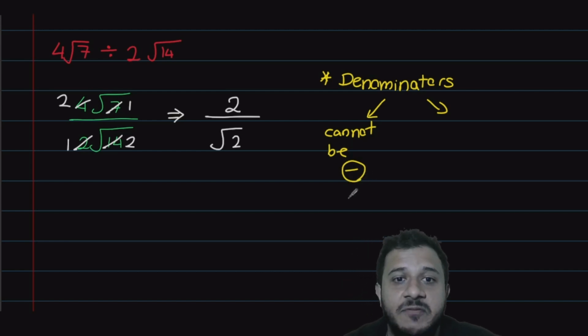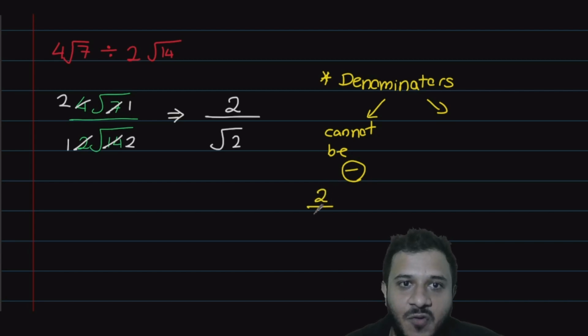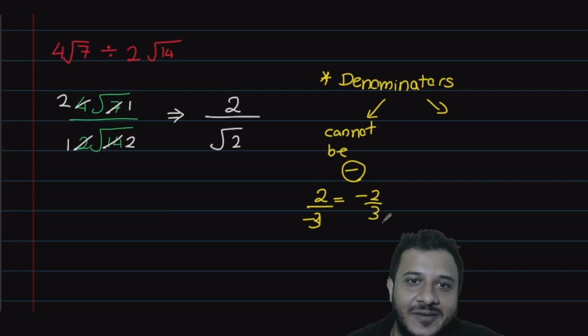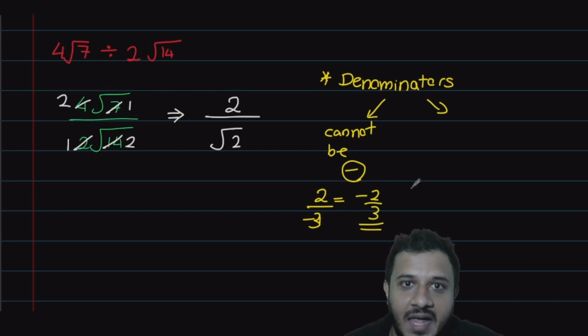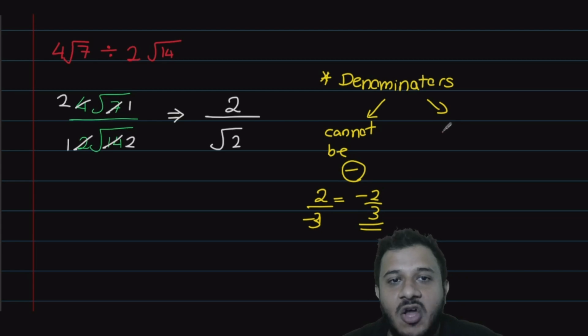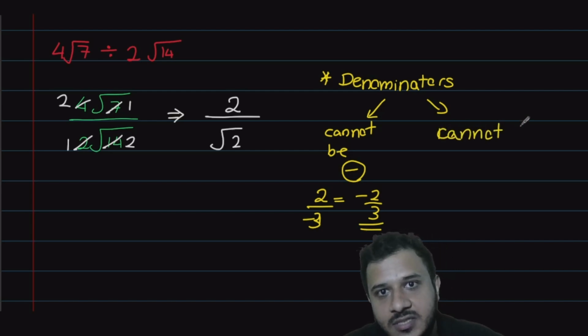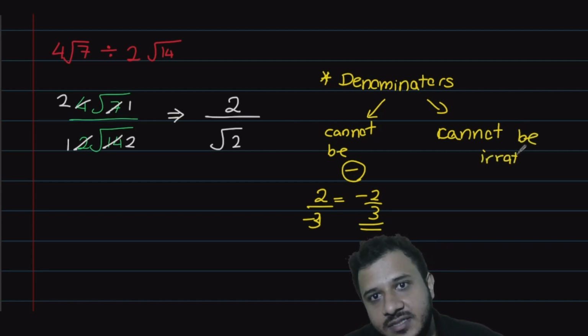If you can remember when we were doing fractions when we were small as well, I used to say if you have a 1 over 2 over negative 3, write it as negative 1 over 3. Denominators can't be negative. Denominator number should always be positive. Yeah. And also Pute, denominator cannot be irrational.